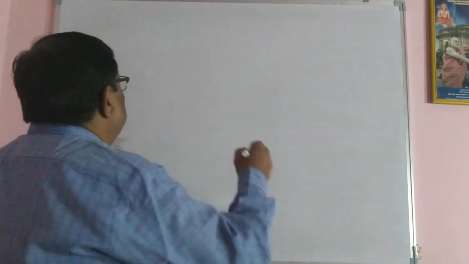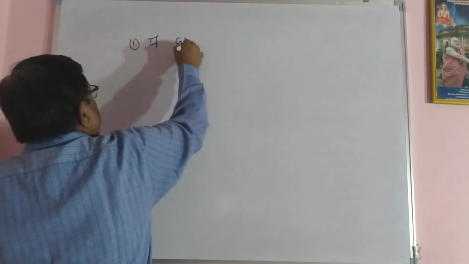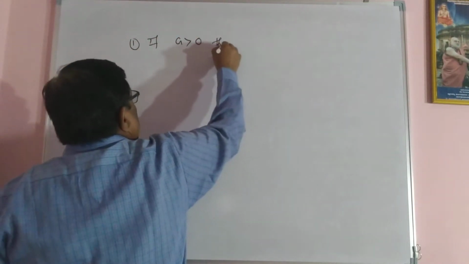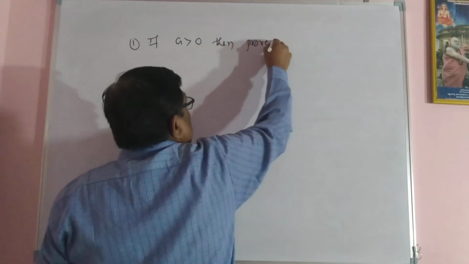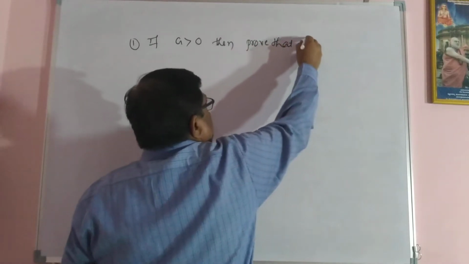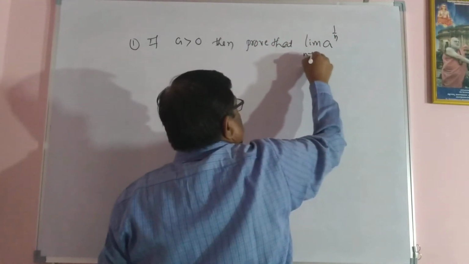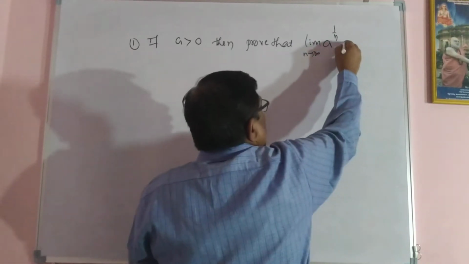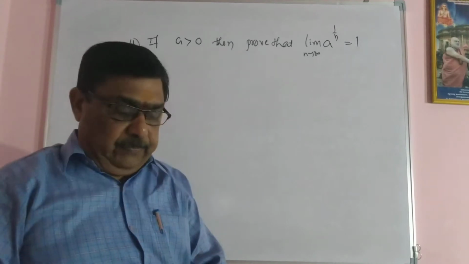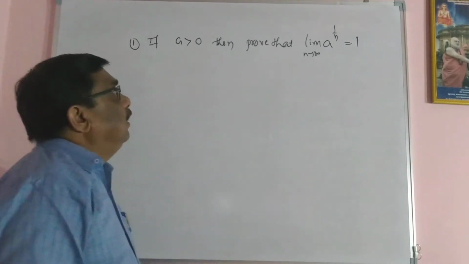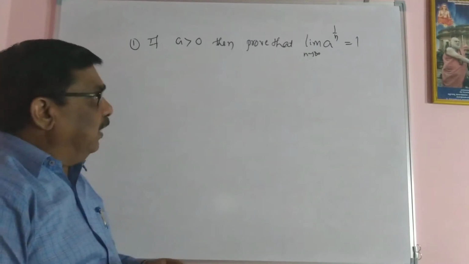Example number one: if a is greater than 0, then prove that the limit of a raised to 1 upon n as n tends to infinity is equal to 1. Suppose this a is a positive number, then we have to prove that a raised to 1 upon n as n tends to infinity is 1.